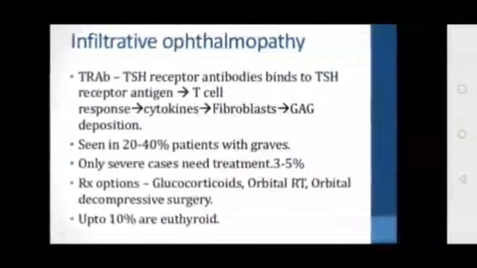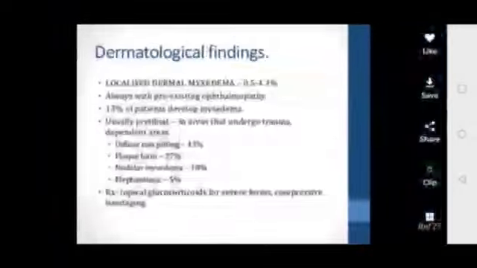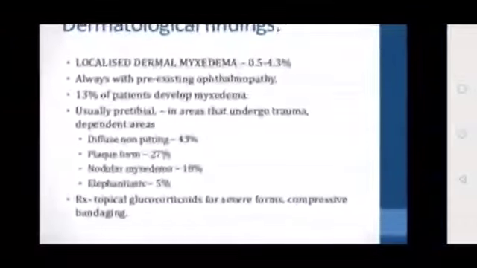This is called infiltrative ophthalmopathy, seen in 20 to 40% of patients with Graves disease. Only severe cases need treatment, about 3 to 5%. Treatment is glucocorticoids; orbital radiotherapy and orbital decompressive surgery can be done. Up to 10% are in a euthyroid state.